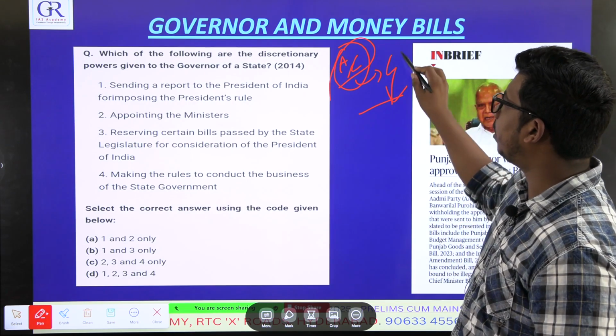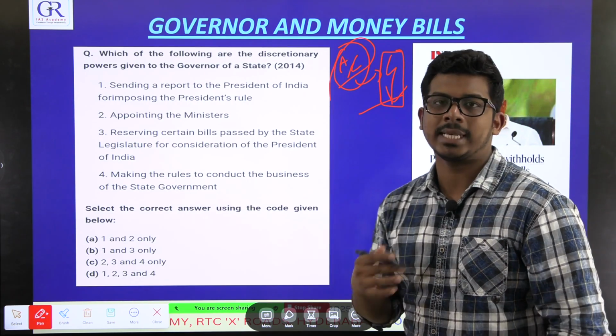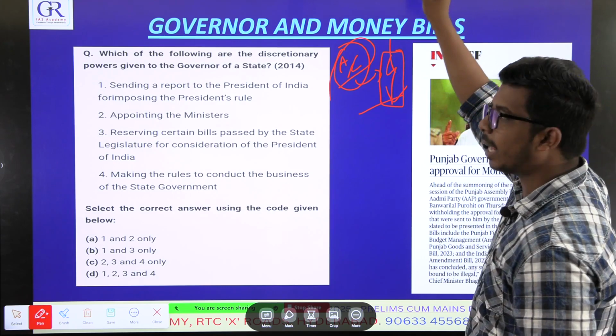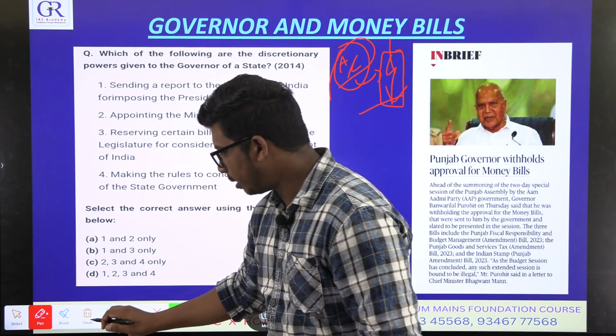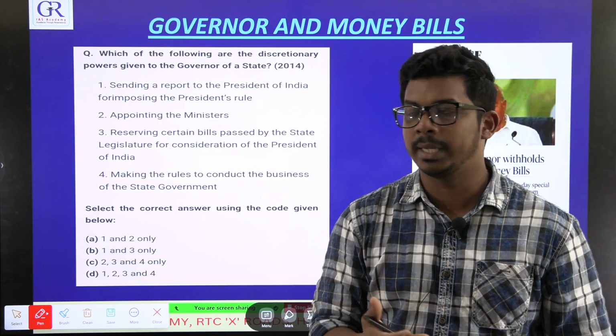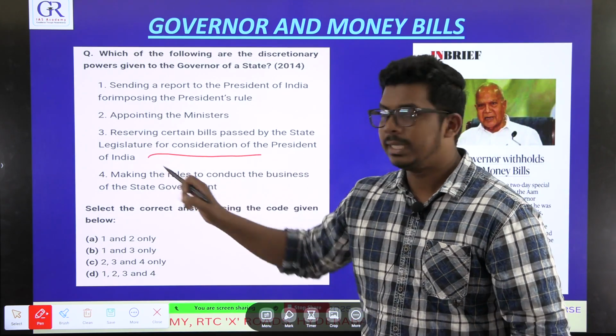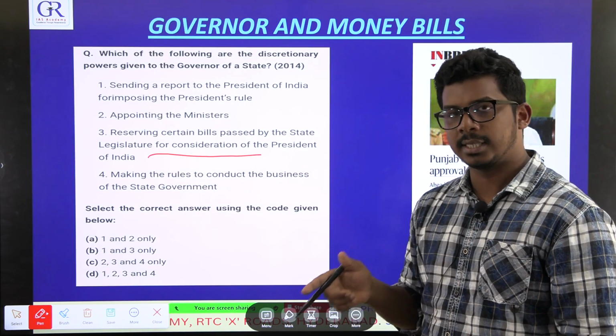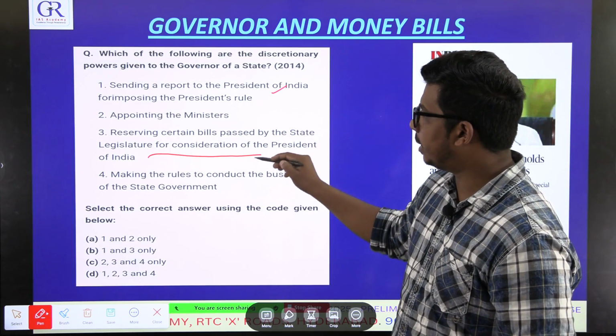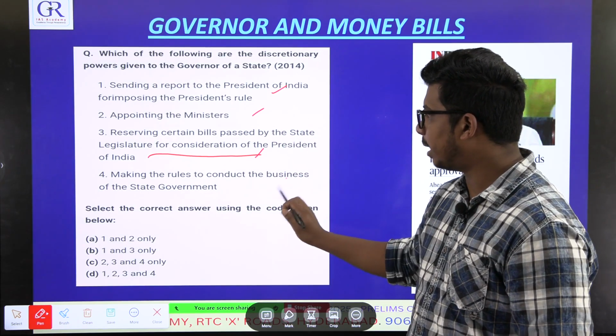But at the state level, the governor does not need to give his assent. He can send it to the president upwards. This is unique to the state level provision, state level bill. So this is Article 200. Here the governor has the discretion. So 1 and 3 is the discretion. 2 and 4 he does not have the discretion.